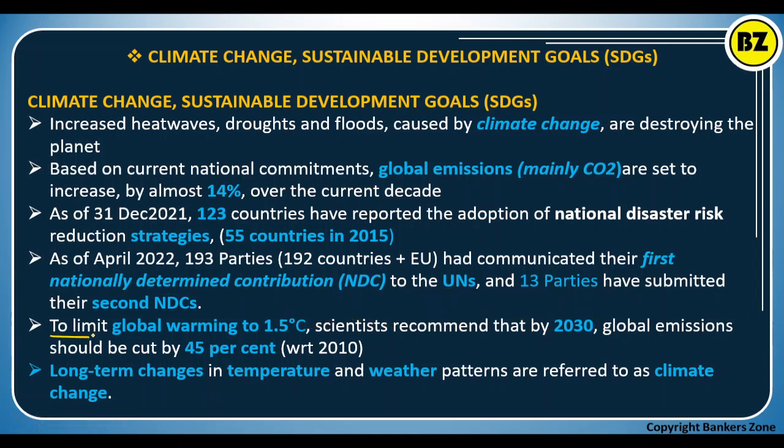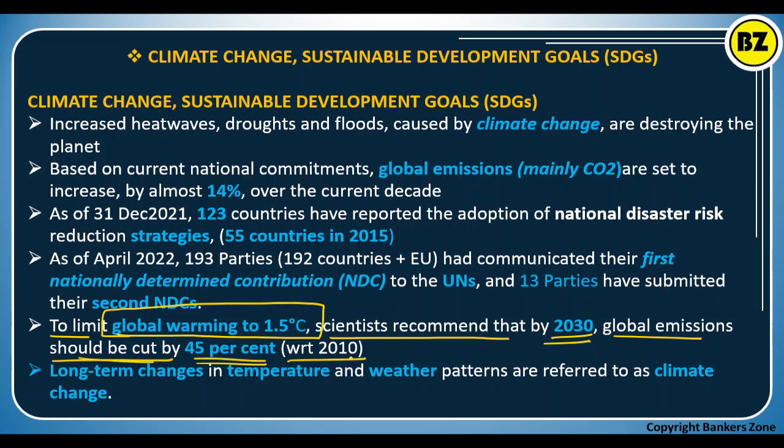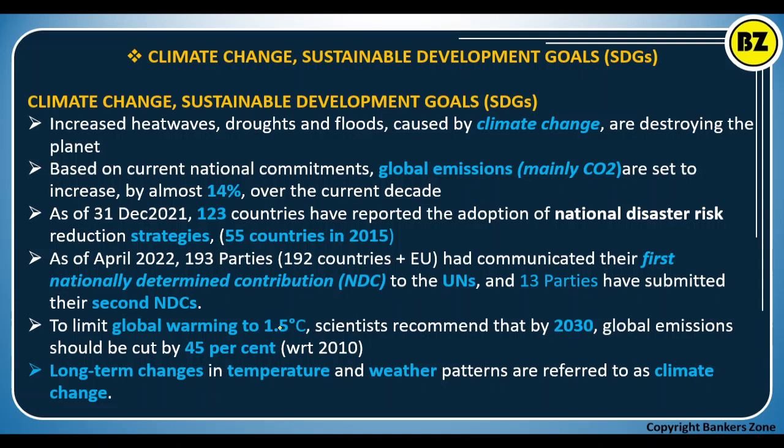See, to limit the global warming to 1.5 degree centigrade, scientists recommended that by 2030 global emission should be cut down by 45% with respect to 2010. Okay, so see, understand, this is important from the exam point of view. See, according to scientists, there should be a limit in the global warming. Okay, and what is the limit?